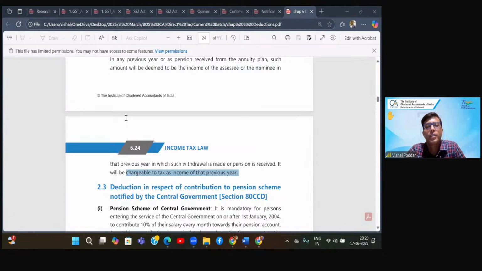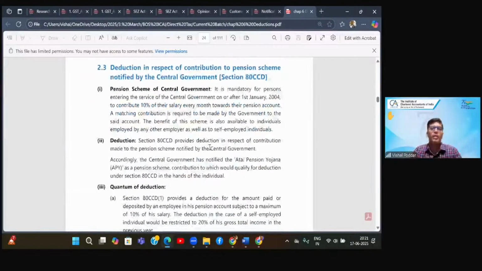Fine. Priyanshi has a good analogy. She's saying it is like our marks. 40 is minimum, but aggregate should be 150 out of 300, which means 50 per subject. But here it is slightly different. It need not be 50 per subject and need not be even 150, because 150 has to be the aggregate of all three subjects. Here it can be even in one subject or in one section that you take the entire 150 and the other two you don't take anything. So Priyanshi, I will not agree to the analogy you have drawn, but fine, if that helps you remember the point, you can keep it in mind that way.